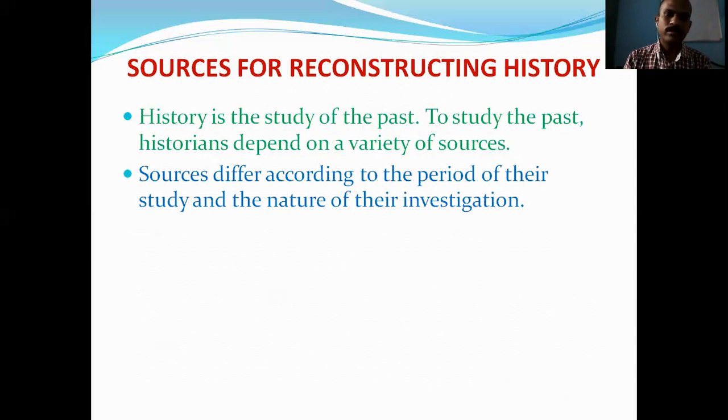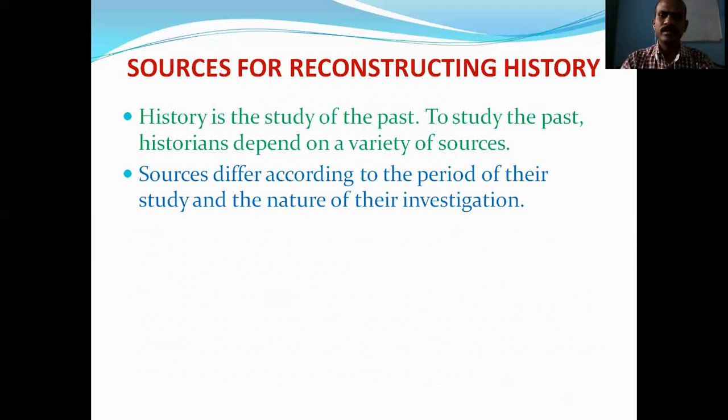Sources differ according to the period of their study and the nature of their investigation. It means that, period-wise, sources are different.